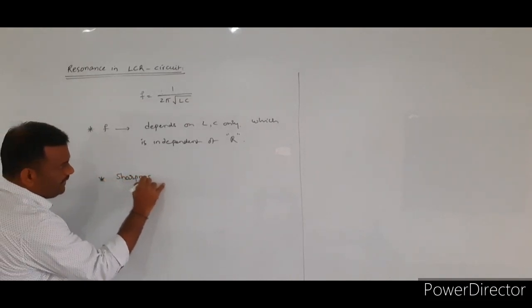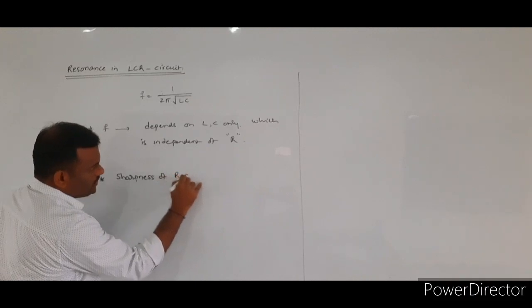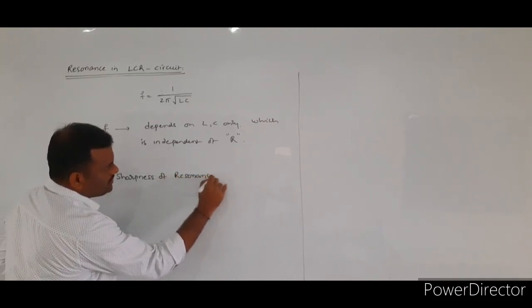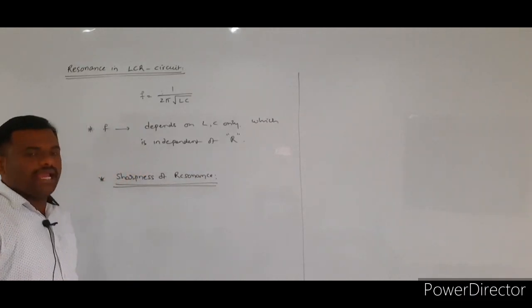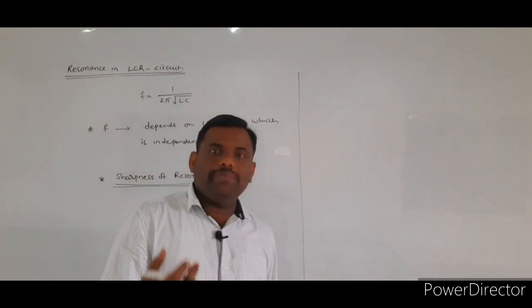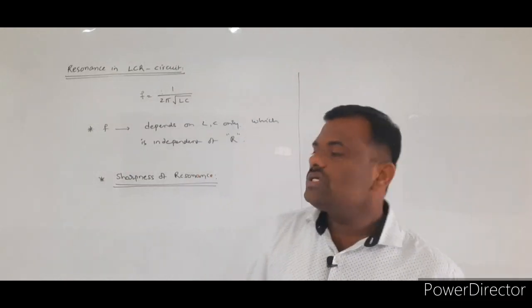Now one more physical quantity is there, that is called sharpness of resonance. What is the meaning of the sharpness of resonance, and what does this physical quantity explain?